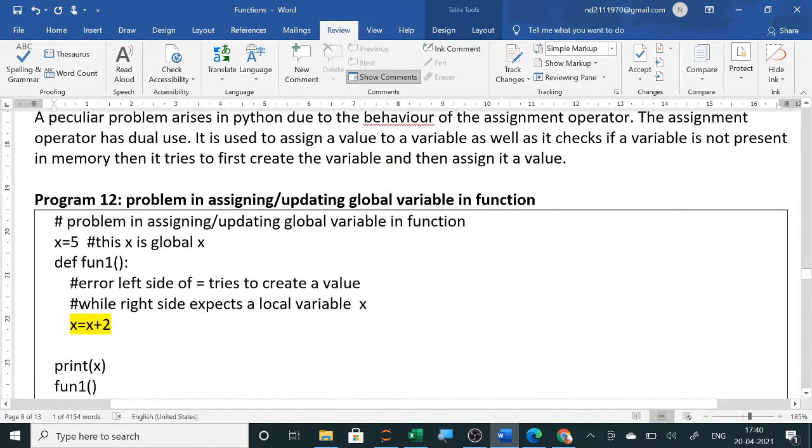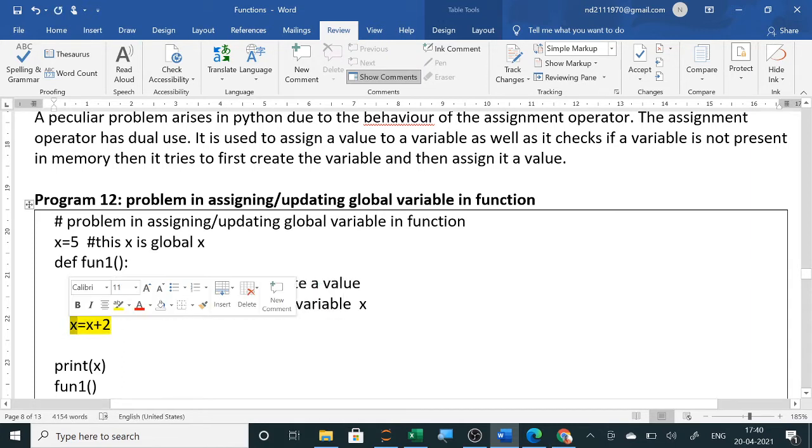Now the problems which arise. If I am declaring a variable globally and I am using it inside a function, what happens when left hand side and right hand side have the same variable? The left hand side normally creates a local variable, whereas the right hand side does not have a local value, so it will show an error message. So global variables can be used to print in the function, but you cannot use them in an expression.